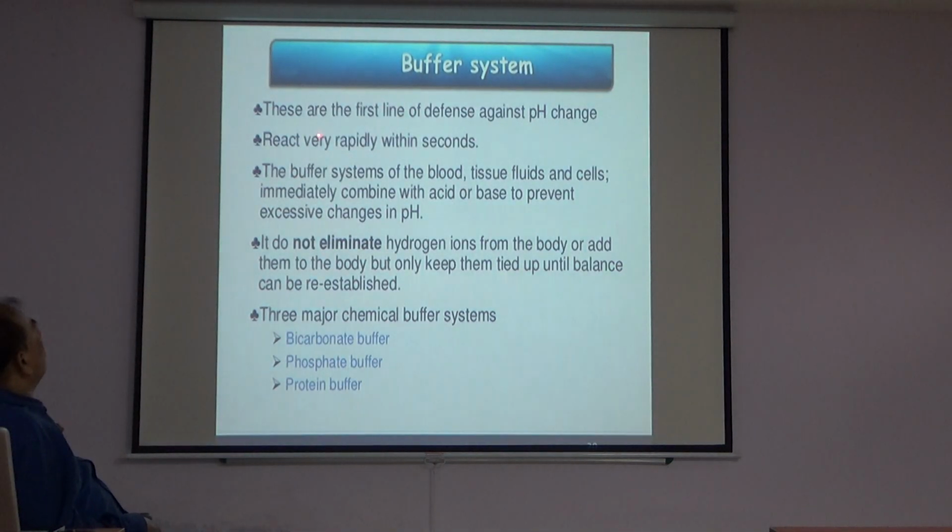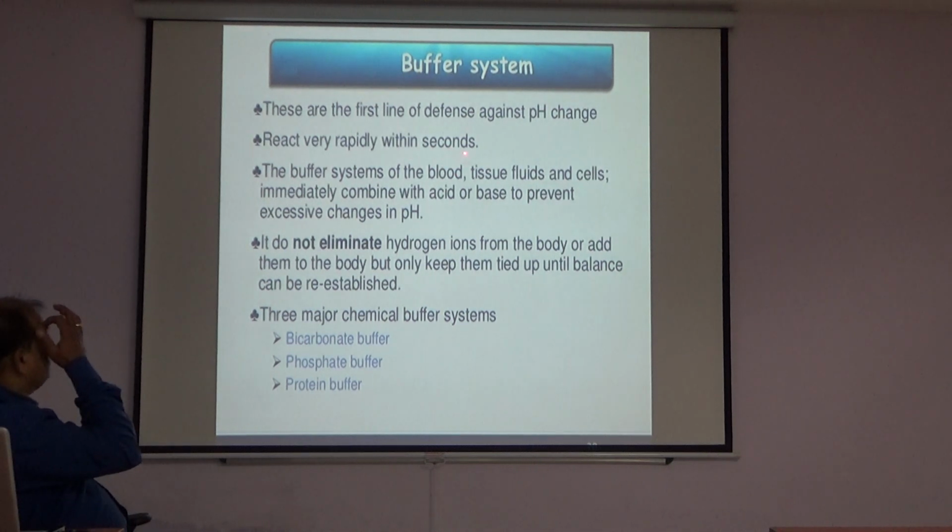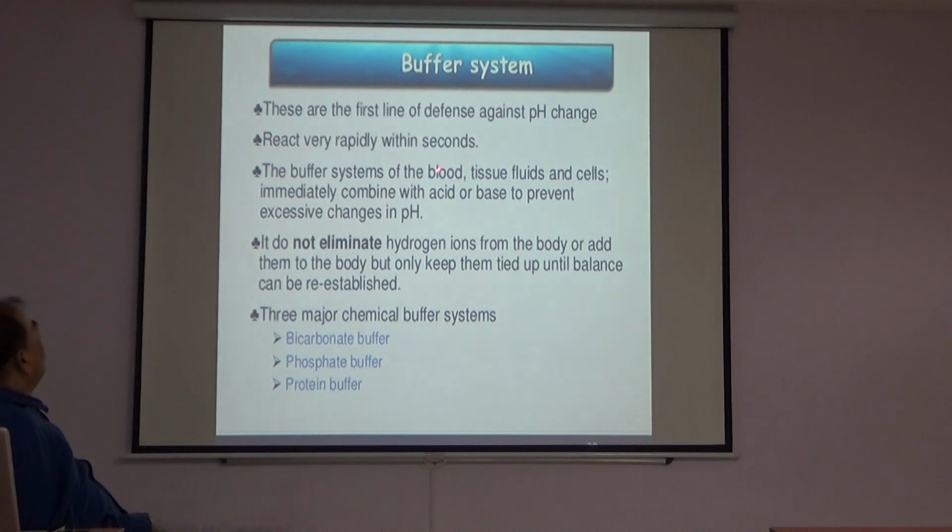Buffer system. These are the first line of defense against pH changes. They react very rapidly, within seconds. The buffer systems of the blood, tissue fluids and cells immediately combine with acid or base to prevent excessive change in pH.